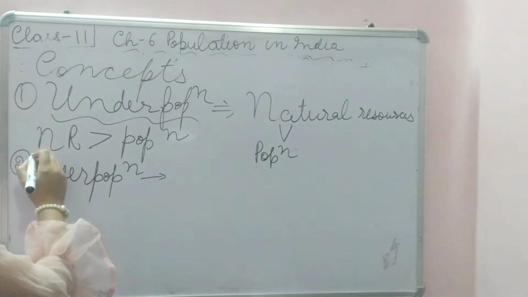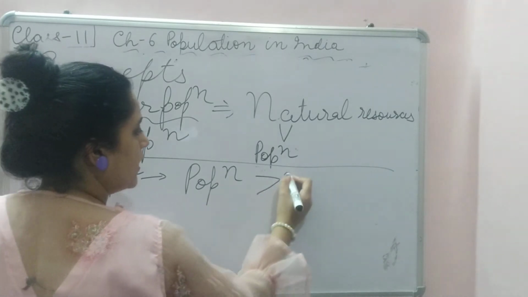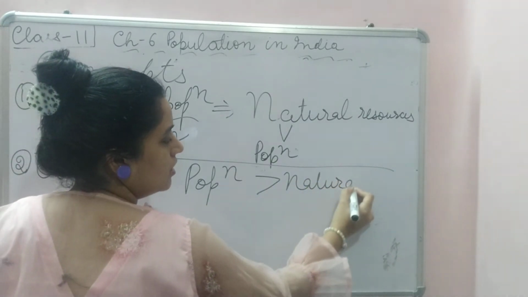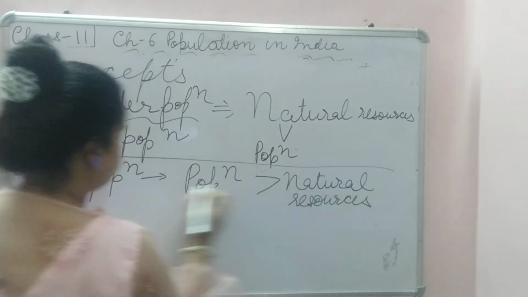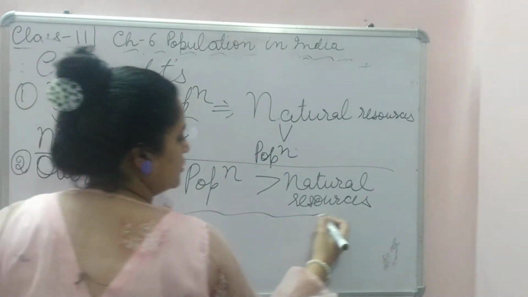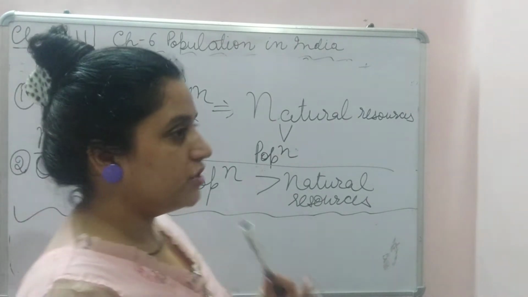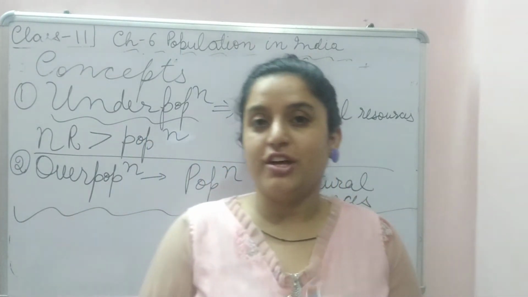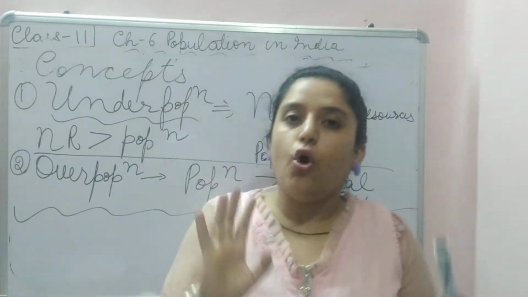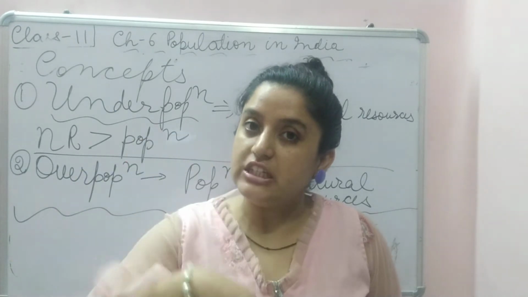Overpopulation is the opposite of underpopulation, where population is more than natural resources. Like India is an overpopulated state where population is more than natural resources. If the population is more than water, more than air, more than fruits, more than vegetables, then few or many of them will not be able to eat.